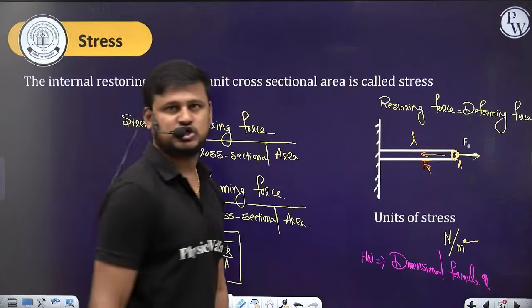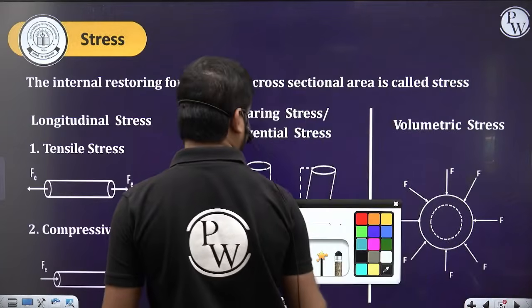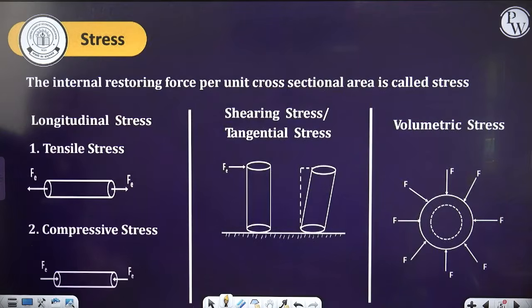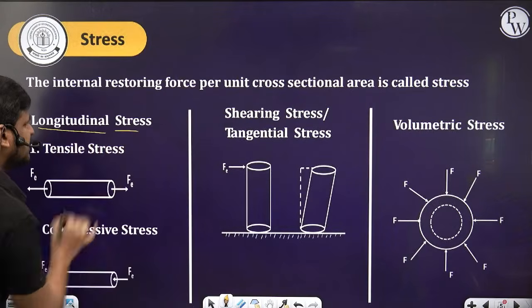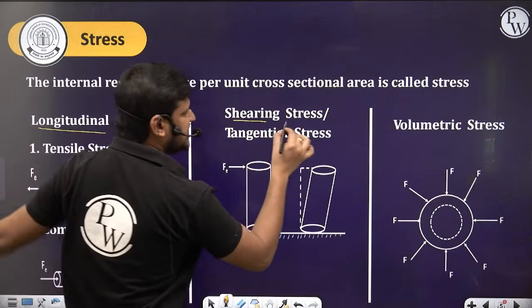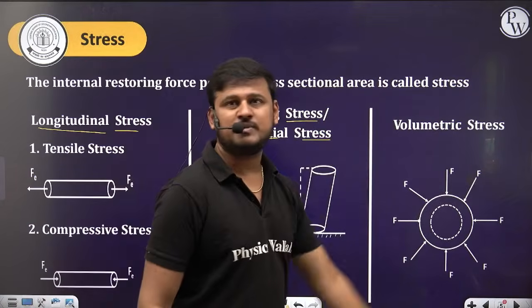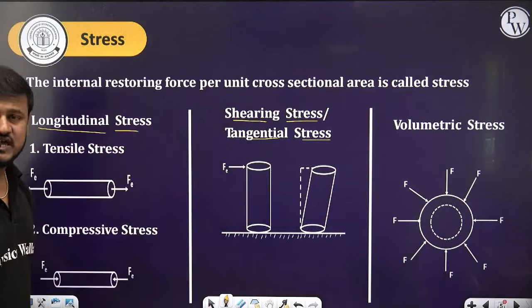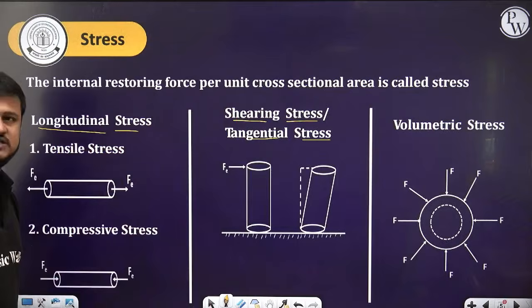Done? Chalo, good. So next, there are different types of stress. The internal restoring force per unit cross sectional area is called stress. One is the longitudinal stress, the other one is the shearing stress or the tangential stress, and the other one is the volumetric stress. Here the longitudinal stress again has two types: one is tensile stress, the other one is compressive stress.